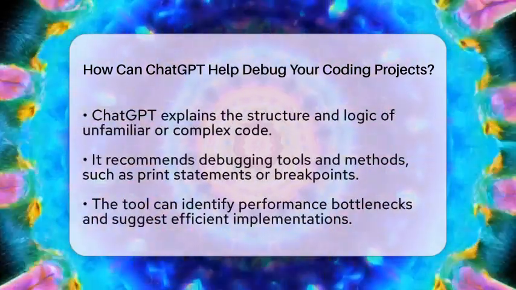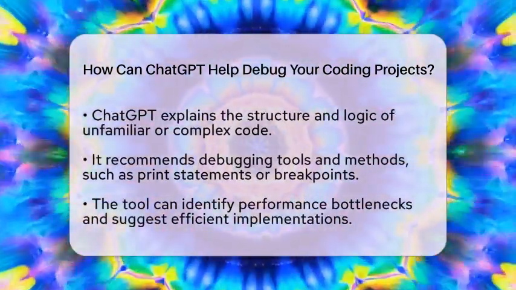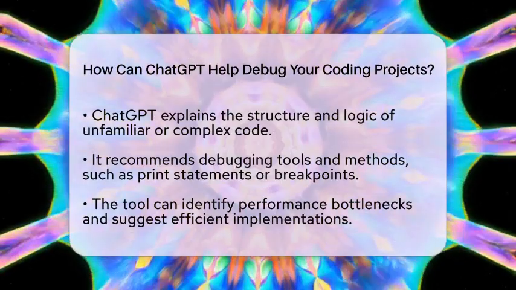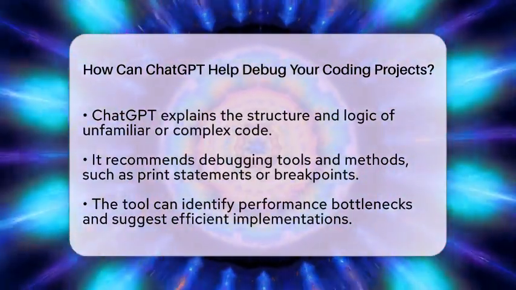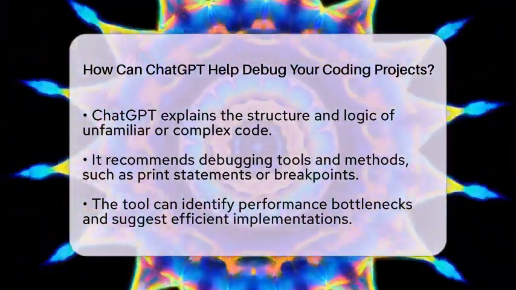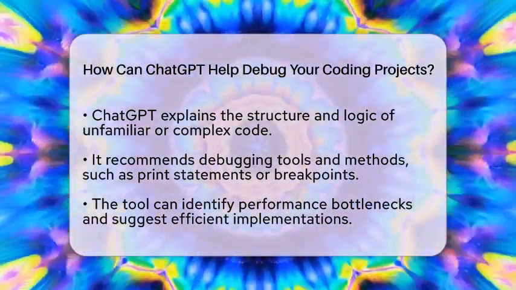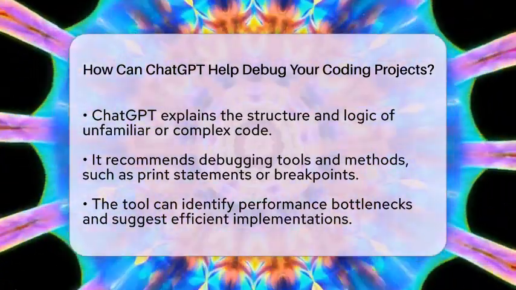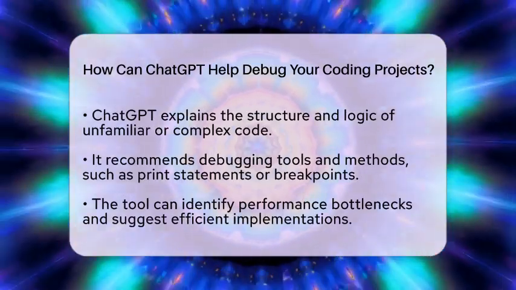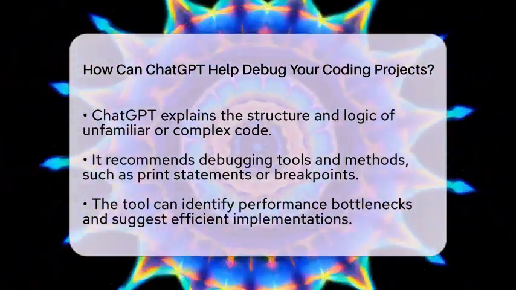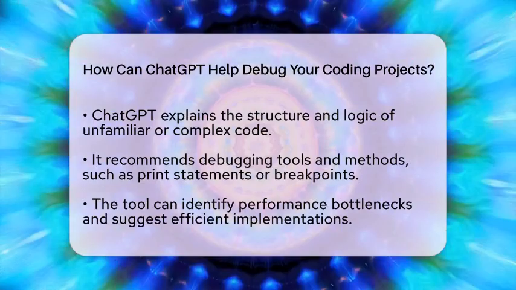It can explain the structure and logic of your code, which is particularly useful if you are working with unfamiliar code or complex logic. It can also recommend debugging tools and methods, such as using print statements or breakpoints, to further investigate issues. Moreover, ChatGPT can suggest ways to improve your code.